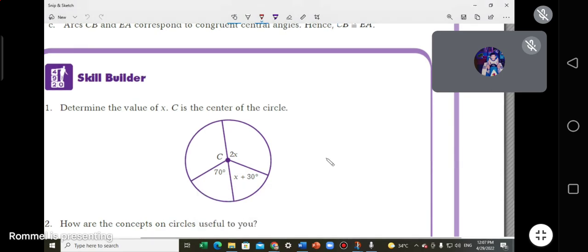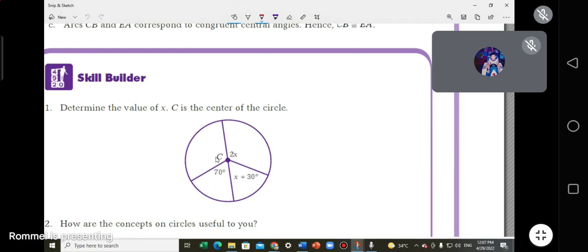Again, the arcs here will be the intercepted arcs of those central angles, and they measure 360 when they total. These central angles here, 1, 2, 3, 4, should also measure 360 when you add them together.